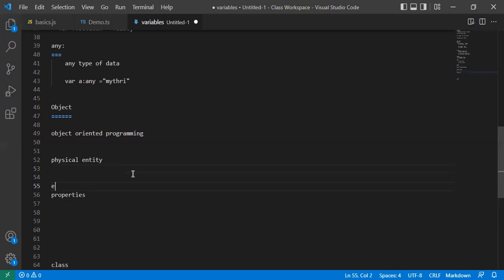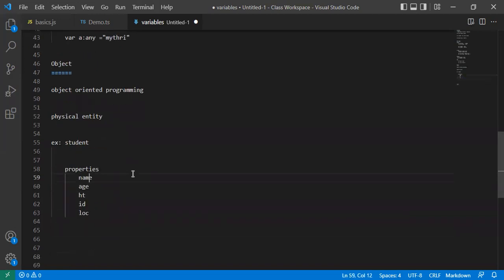An example of an object is a student, which we have seen in the previous classes. The student has properties. What are the properties of the student? We have student name, student age, student height, student ID, student location. Like that, there are so many properties available.